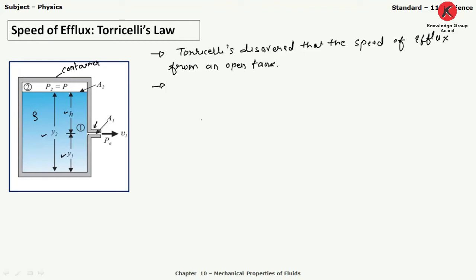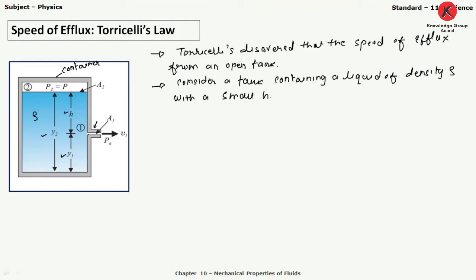So I am writing over here, consider a tank containing a liquid of density rho with a small hole on its side at height y1 from the bottom.